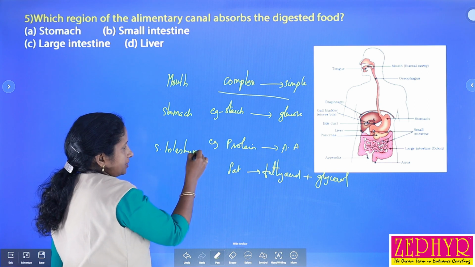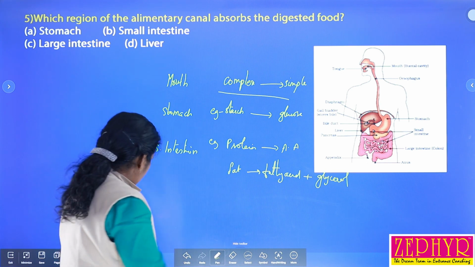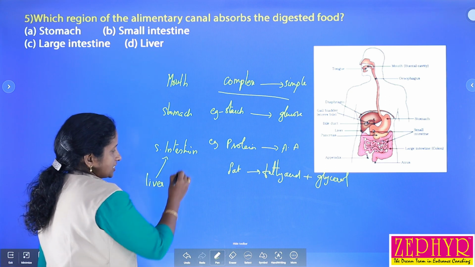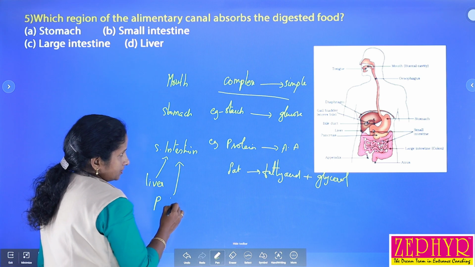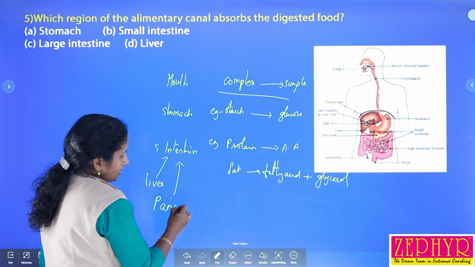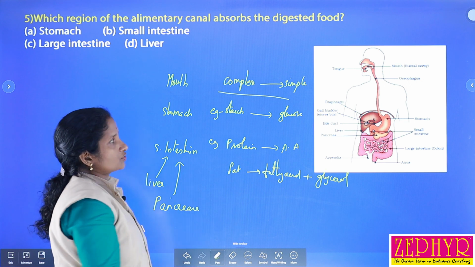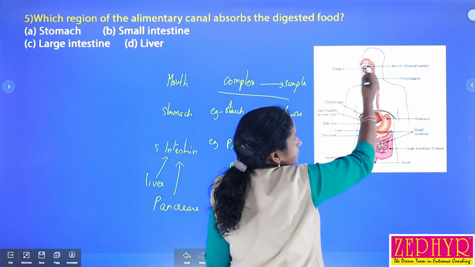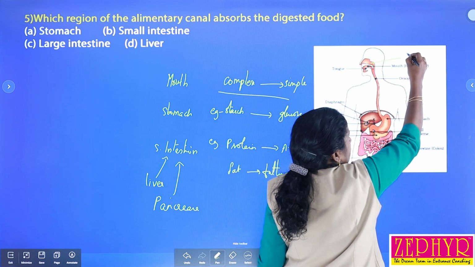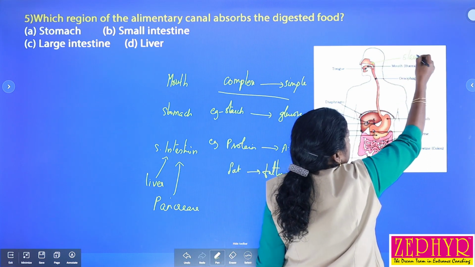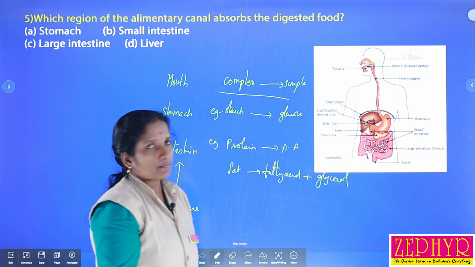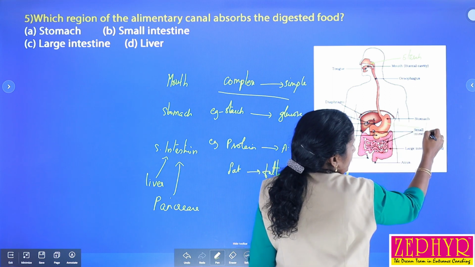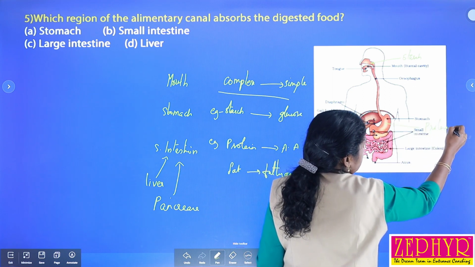Digestion takes place in these three parts, and in the small intestine there is the secretion of the liver as well as the pancreas, which reaches the small intestine. So digestion starts from here. The digestion of carbohydrate, that is starch, starts from the mouth, and when it reaches the stomach there is the digestion of protein.